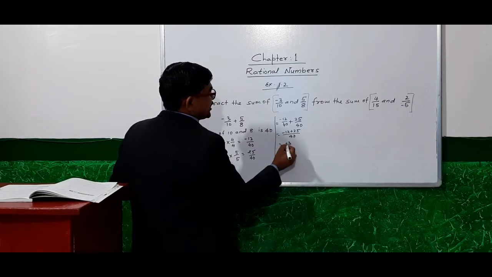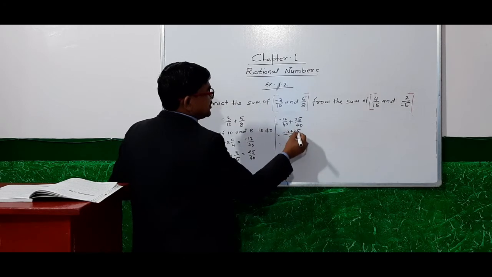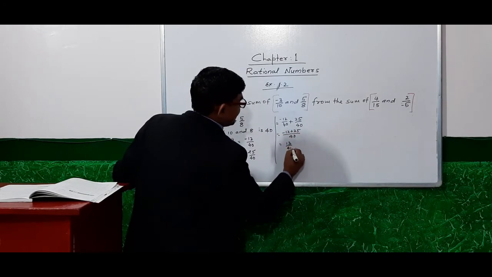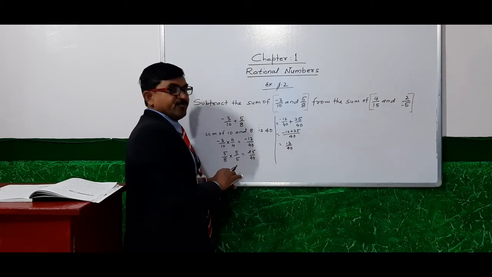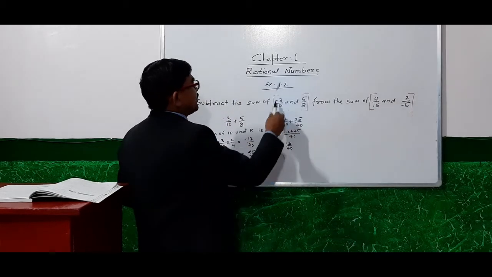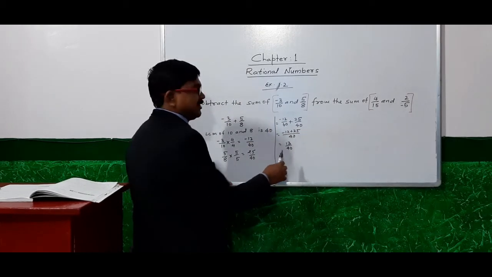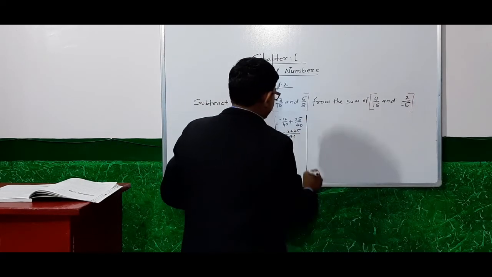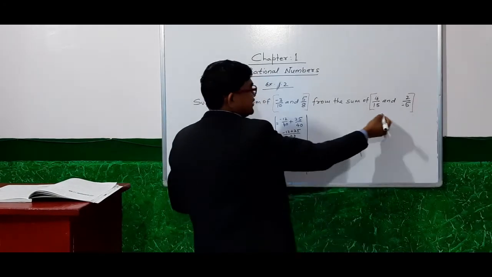We put the positive sign because the positive number is greater. So if we add these two numbers, we get 13 by 40. Now add these two numbers.